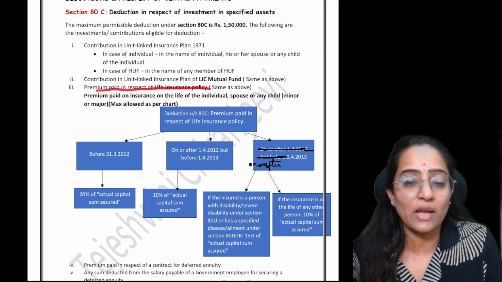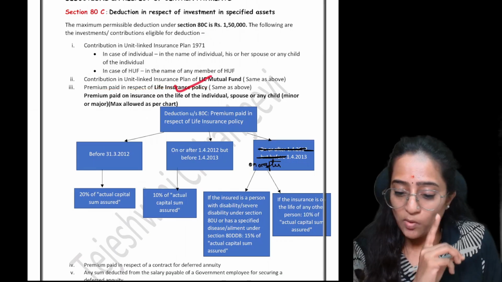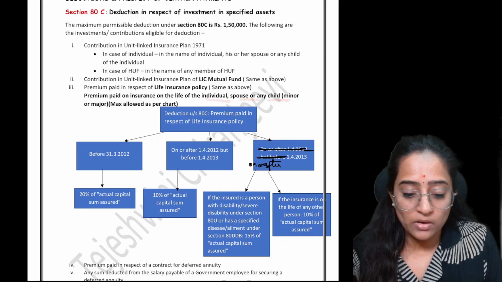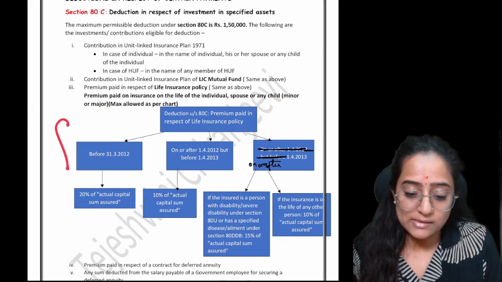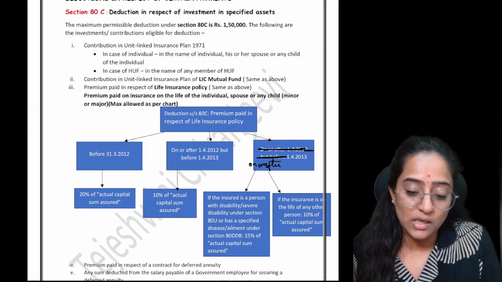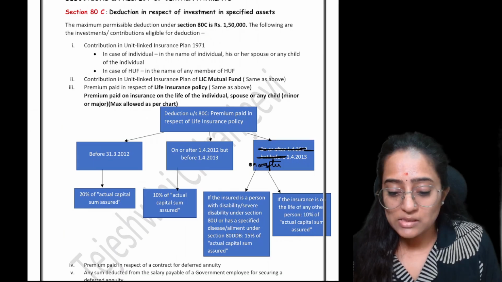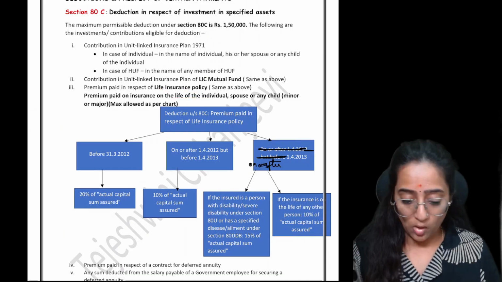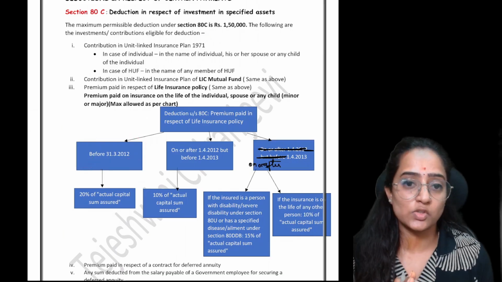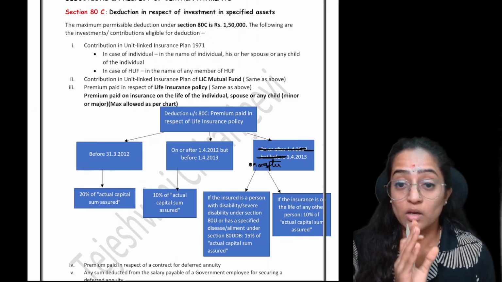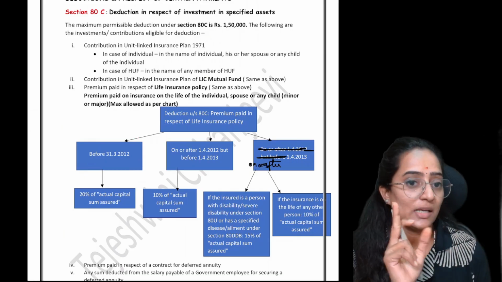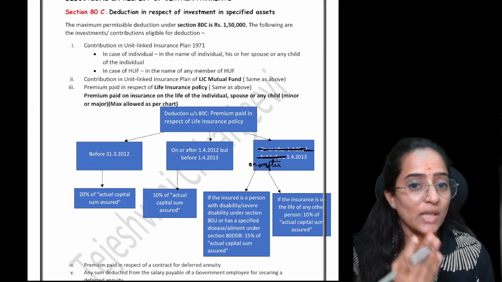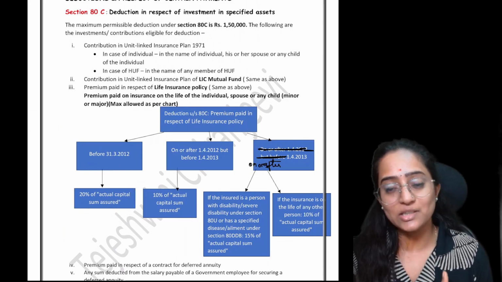See, premium paid in respect of a life insurance policy. You have a life insurance policy wherein the premium has been paid for an individual, spouse, or any child. It can be major or minor, but it is maximum allowed as per this chart. All of us might know that life insurance is not taken for short term, it is taken for long term, right? So if it is before 31st March 2012, life insurance policy taken before this date is what I mean, then you will get 20% of the actual capital sum assured. Maximum to that extent, you will get your deduction under section 80C.